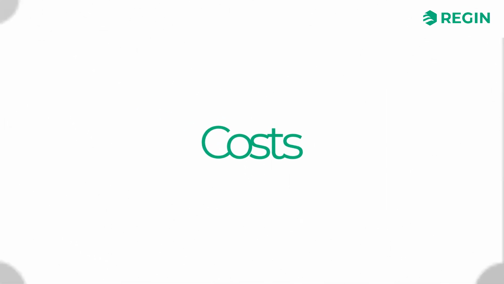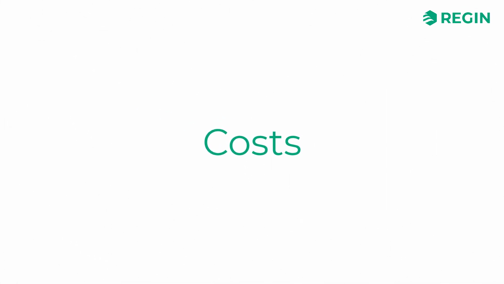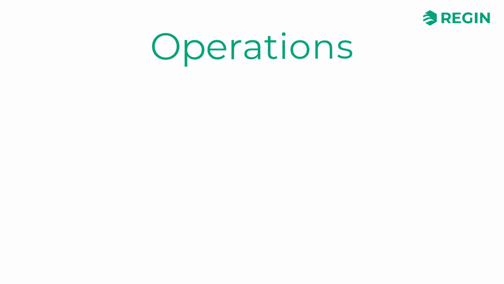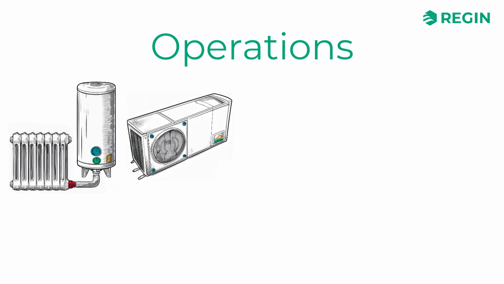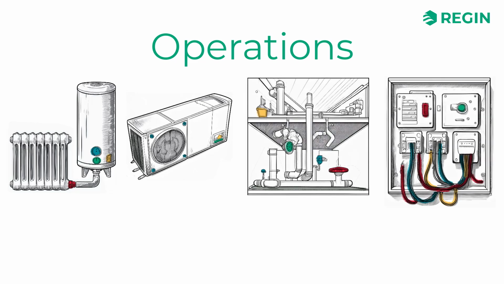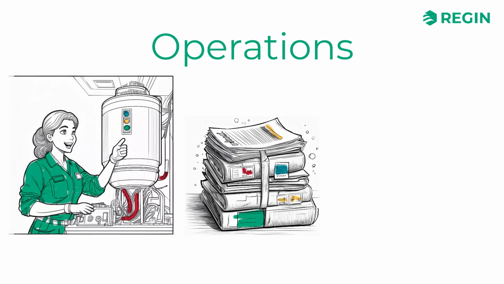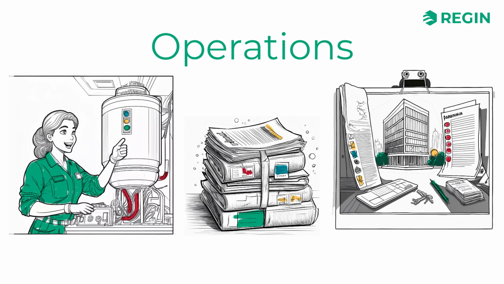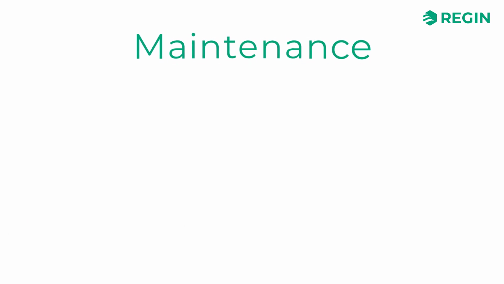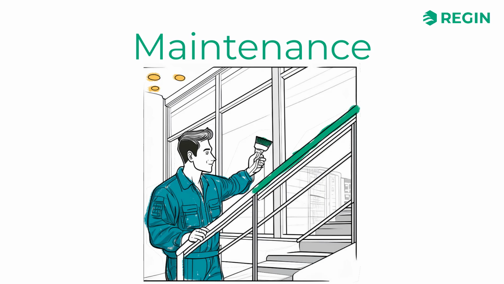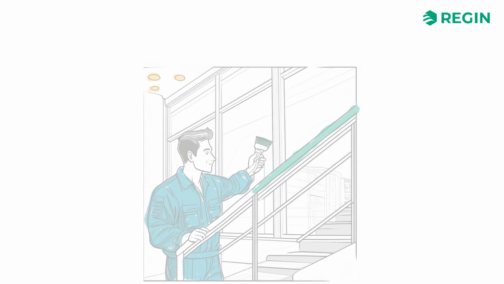So, what costs does a property owner usually face? In general, the following factors are considered. Operations. This is a large expenditure item, which includes costs for heating or cooling, water and sewage, and electricity. However, operations also include repairs, taxes, building management, and other costs. Maintenance. These are costs for keeping the building in good condition, which involves work intended to forestall repairs, which nonetheless will be required every now and then.